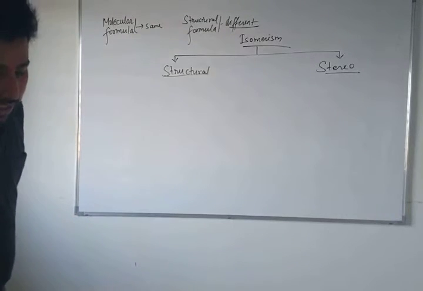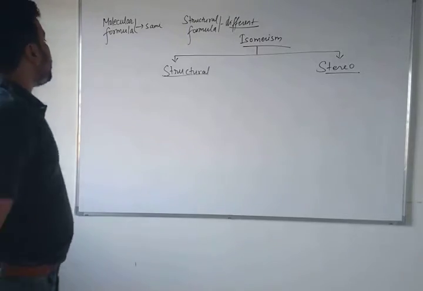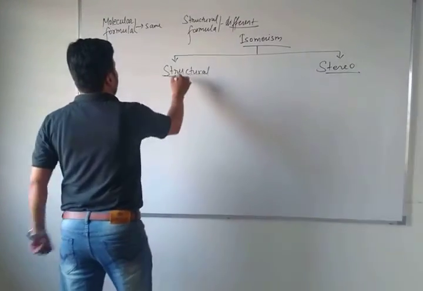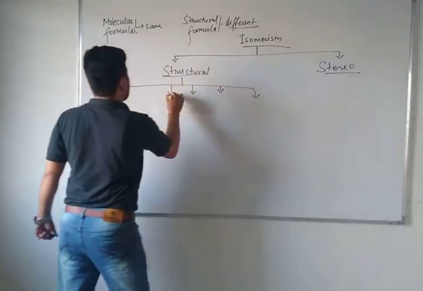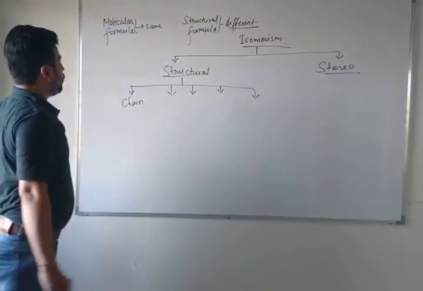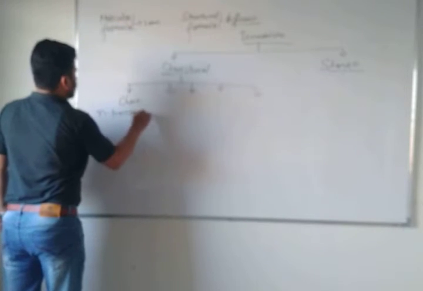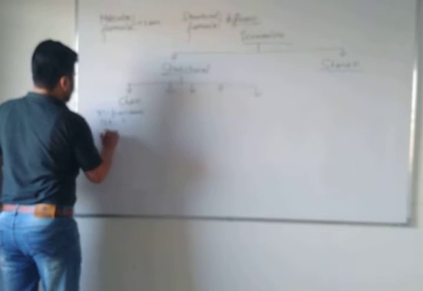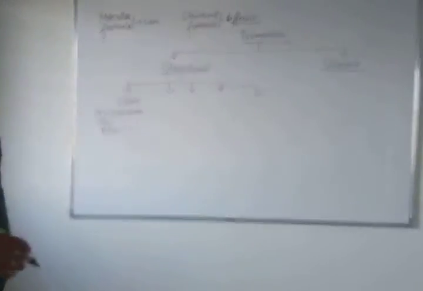This structural isomerism has been divided into 5 parts. Now you will tell me, sir, please name those 5 parts of structural isomerism. The first is chain isomerism. Normal, iso, neo: just pentane, if I talk about it, normal pentane, isopentane and neopentane. These are the examples of chain structural isomerism.